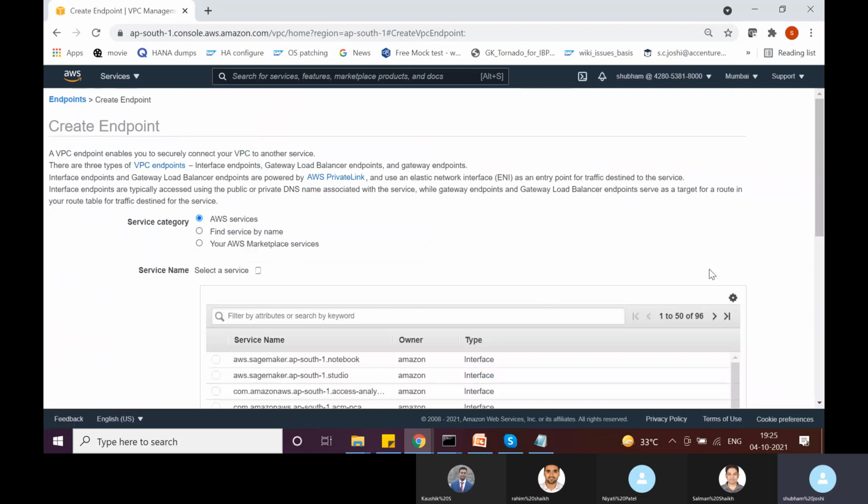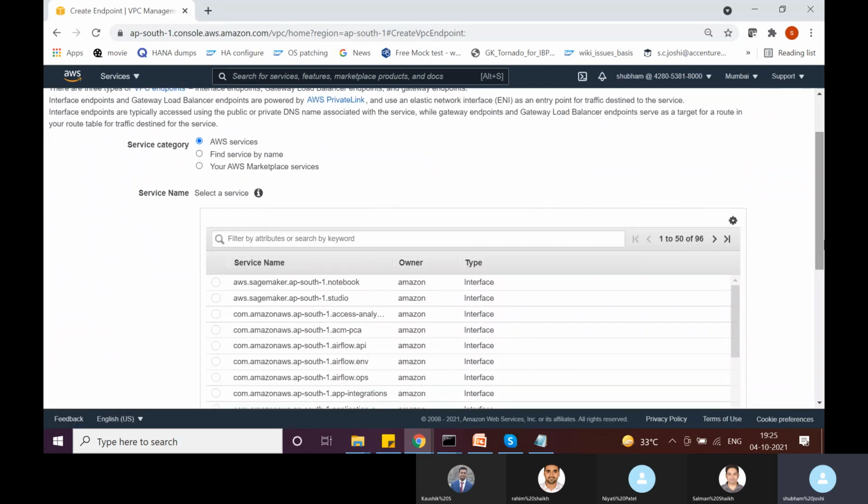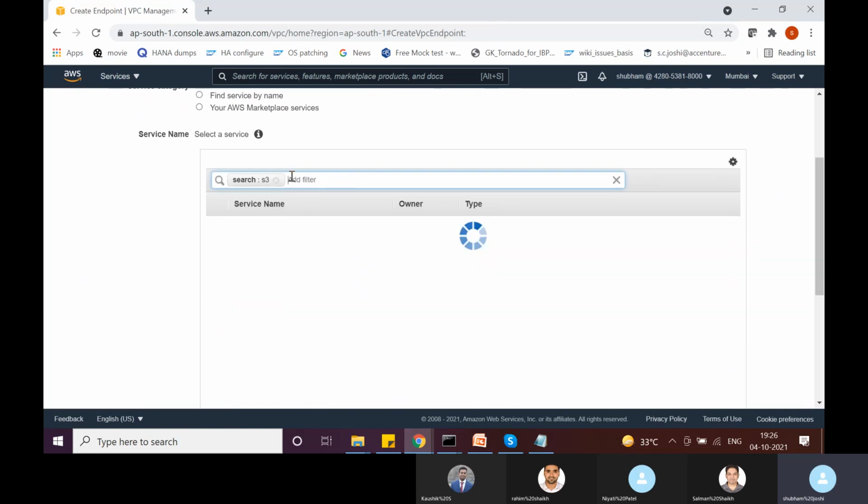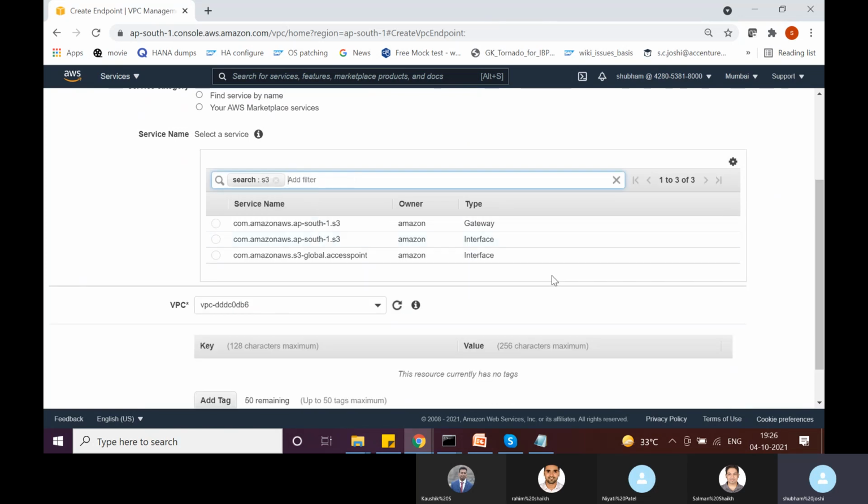Then here it is asking me to select a service name, for which service you want to create an endpoint. So you can see, for a lot of AWS services, we can create endpoints, like for notebooks, studio and whatnot. So let's search for S3. Okay. So here we can see that S3 is there.